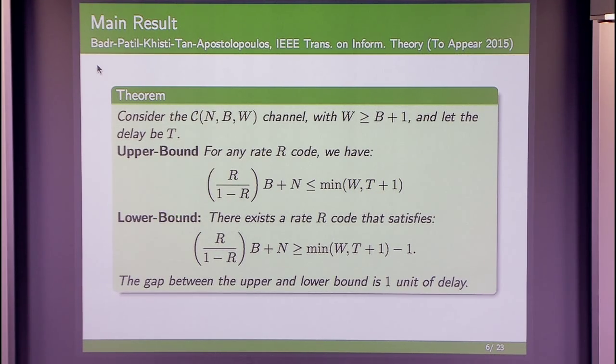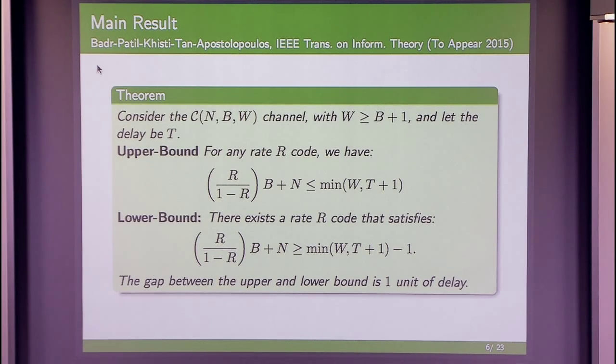And the lower bound says that there exists a particular class of codes that can achieve a rate R that satisfies the following lower bound. This is very similar to the upper bound, except that we have minus 1 on the right-hand side. So we are within 1 unit of the optimum delay in this case.